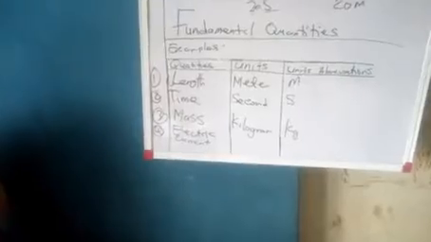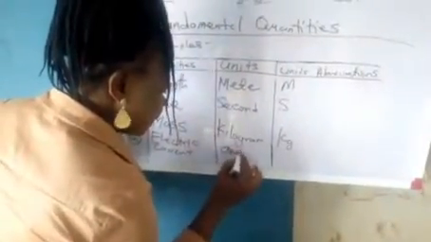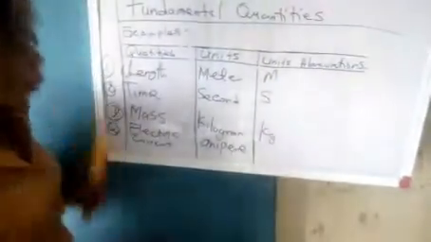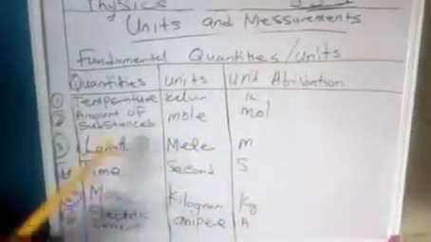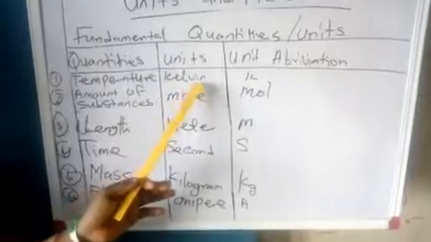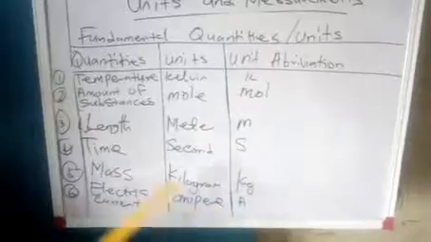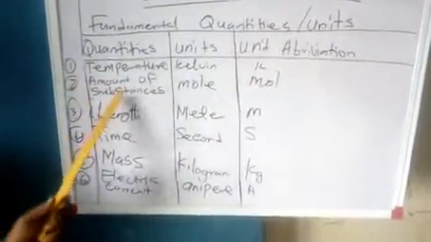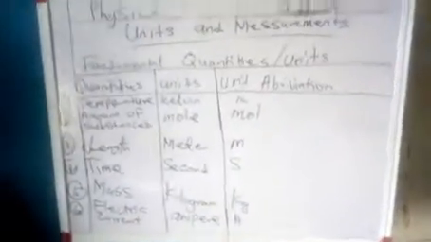Electric current. The unit is ampere, A. So these are the examples of fundamental quantities. Temperature is measured in Kelvin, the abbreviation is K. Amount of substance, mole, abbreviation mol.